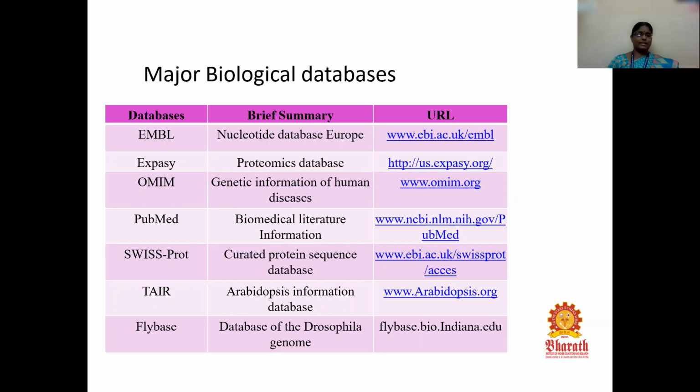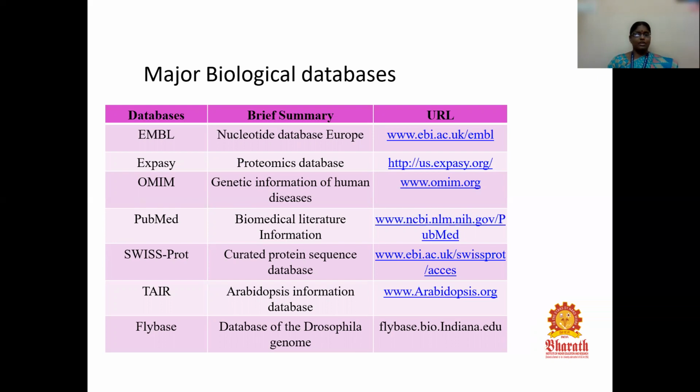Then the second one is ExPASy. ExPASy is used as a proteomics database, and the URL is http://us.expasy.org. Then the third one is OMIM, that is genetic information of human diseases, and the URL is www.omim.org. And the fourth one is PubMed, biomedical literature information, where we can see it at the URL www.ncbi.nlm.nih.gov/PubMed.